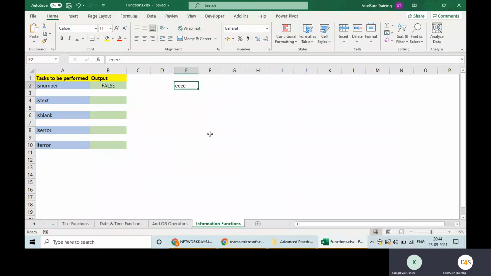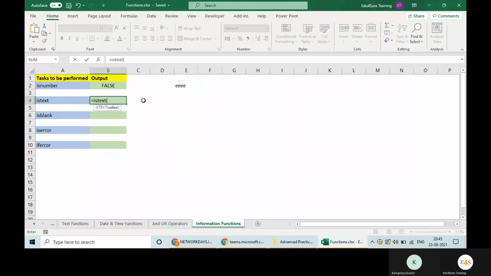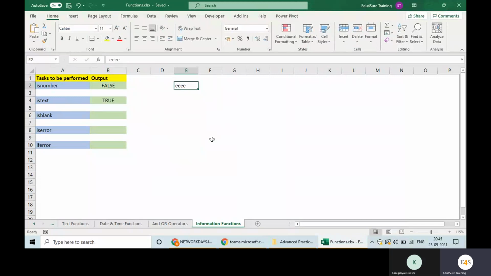Similarly, ISTEXT. If you are entering your name as 1234, it will show an error. It will test your input using this function. So if I'm using ISTEXT and entering this value, it is saying true, this is a text. But if you are writing your name as a number like 1234, it will not accept your input. So these are the functions which are used behind these forms for validation.